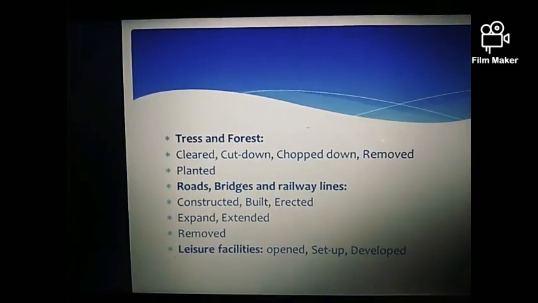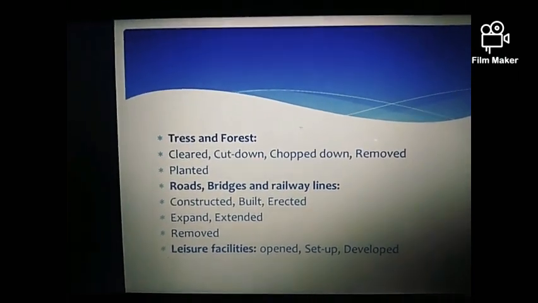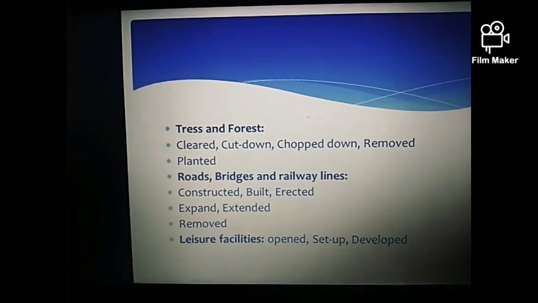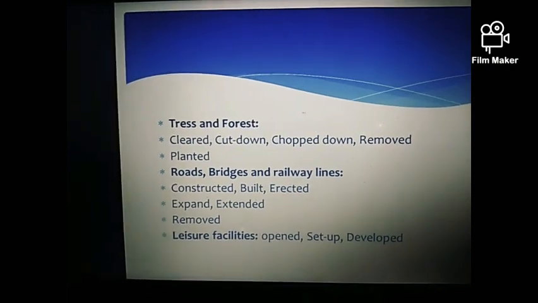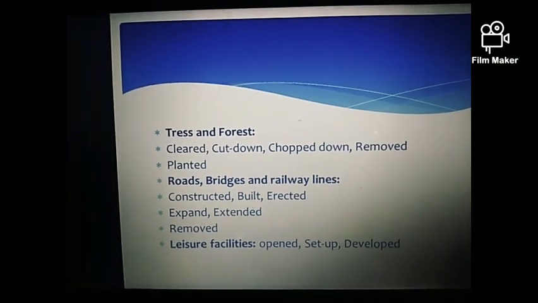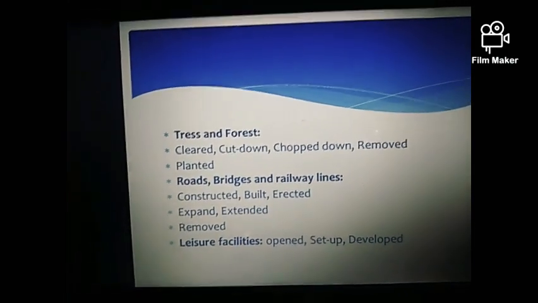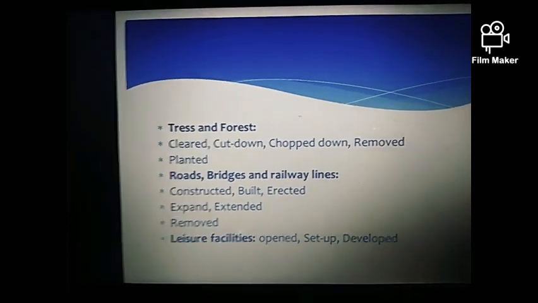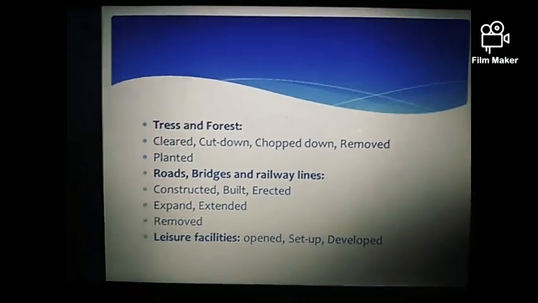In order to point out the trees, we can use cleared. If in the past there were few trees, but now there is no tree, then you can use these words: cleared, cut down, chopped down or removed. For the forest you will use the word cleared. For the trees you will use cut down, chopped down or removed. If some new plants or trees were planted, then you can use the word planted.